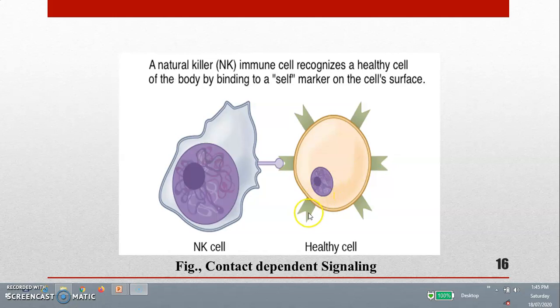In this figure, we have seen contact-dependent signaling. Natural killer immune cells recognize the healthy cells of the body by binding to a self marker on the cell's surface. These are the natural killer cells and these are the healthy cells. And here the self marker is important for the identification of the healthy cell or self cell.